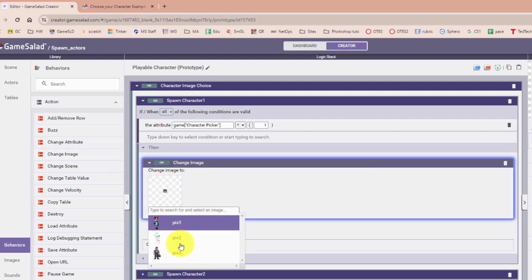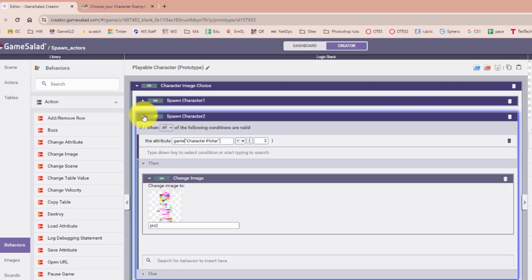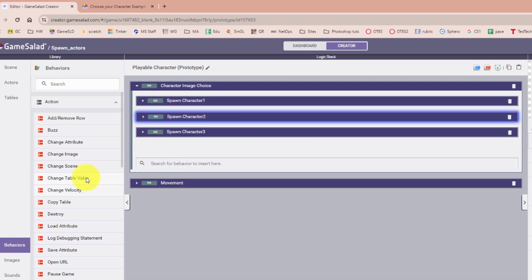And then click here, and then you should see a list of all your actors or all your images pop up, and you choose that image. And then the same thing was done for characters 2 and 3. I don't know why character 2 looks all pixelated like that.